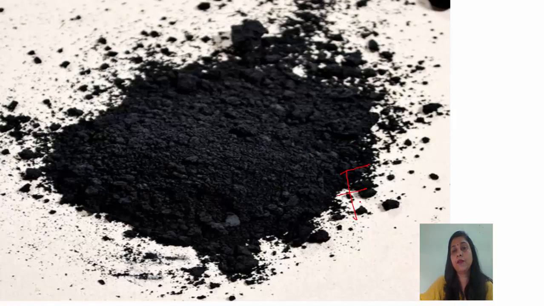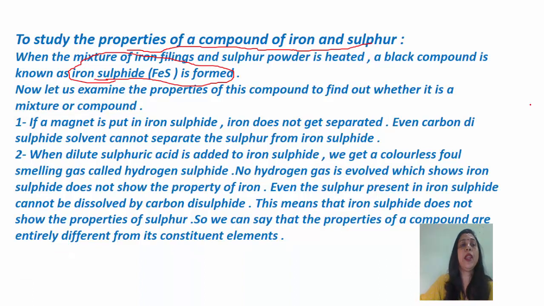We have seen that sulfur is yellow in color, iron is grayish in color. Now here a compound which is black in color is formed. Now let us examine the properties of this compound to find out whether it is a mixture or a compound.